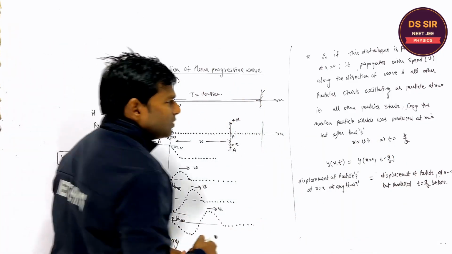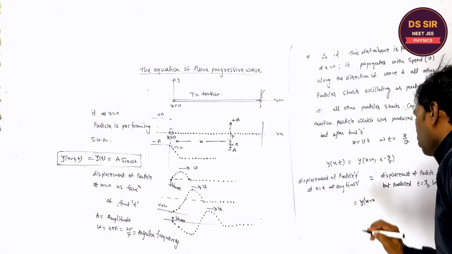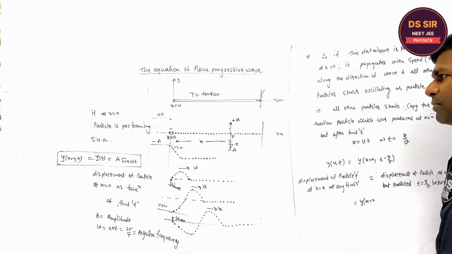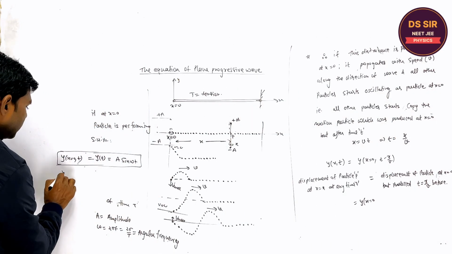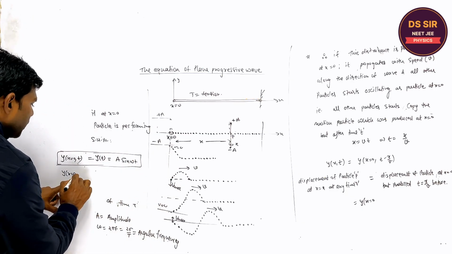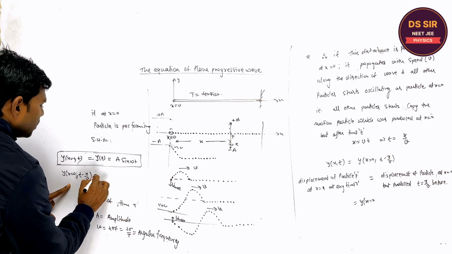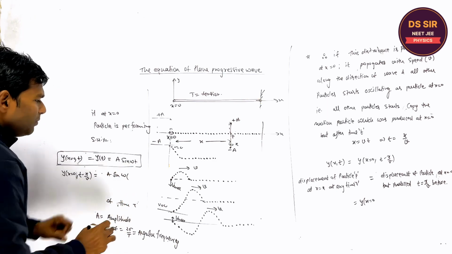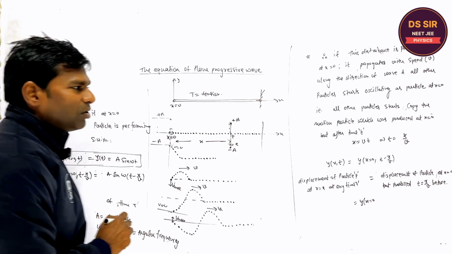Is it clear or not? Listen to one thing. What is the displacement at x equal to 0? This is the displacement at x equal to 0 as a function of time t. So if you want to write the displacement of the particle at x equal to 0, but at time t minus x upon v, what do you have to do? Please tell. In place of time t, you have to put t minus x upon v. Is it clear or not?